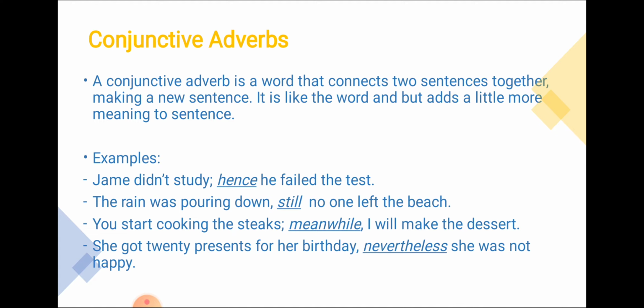Like this, James didn't study, hence he failed the test. So James did not study, hence he failed the test. So the reason of failing the test is hence. So hence is giving a little more meaning to the sentence. The rain was pouring down, still no one left the bench. You start cooking the steaks, meanwhile I'll make the dessert. So these are connectors, but these are working as an adverb. So hence is an adverb of failing the test or did not study.